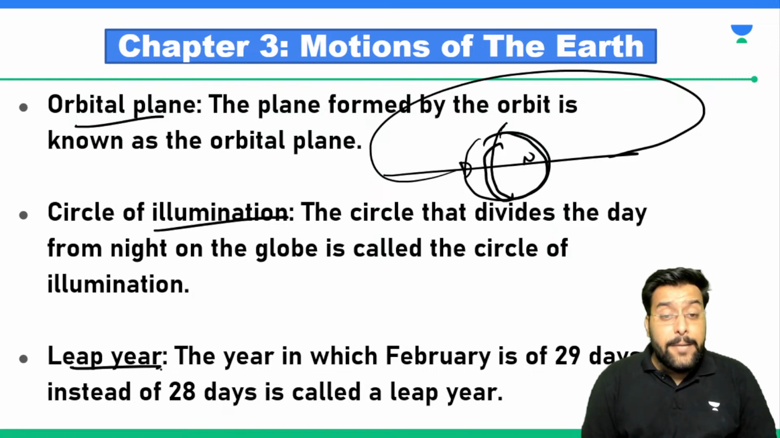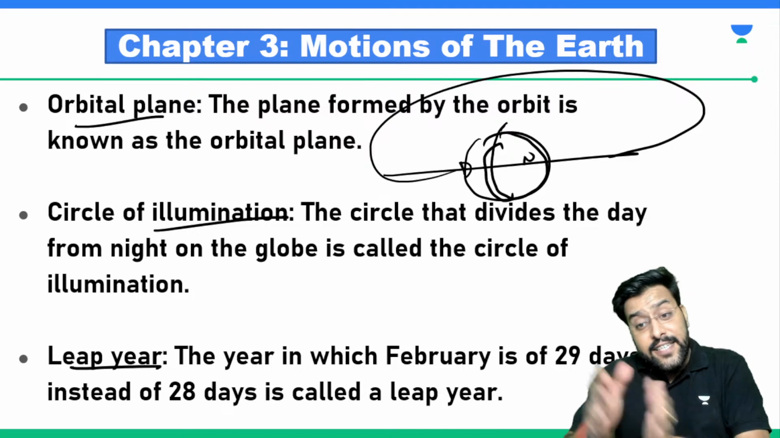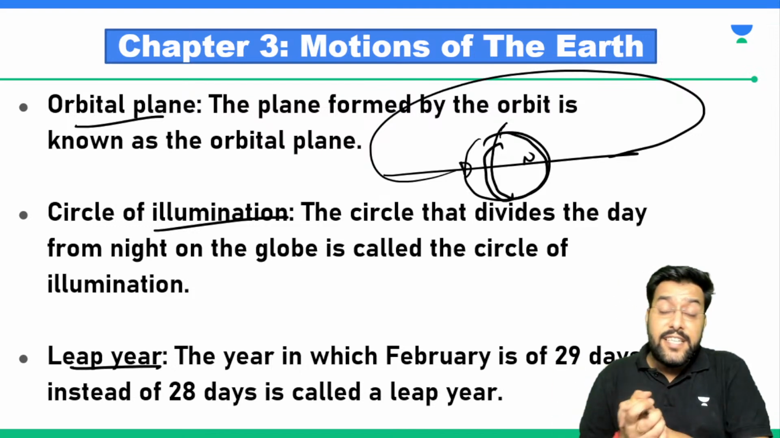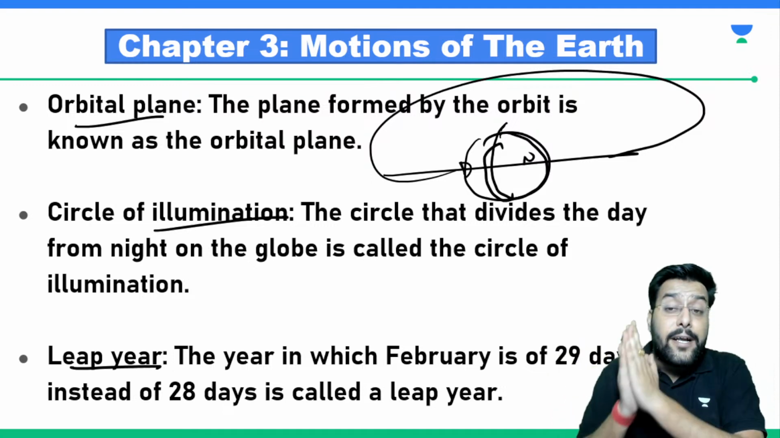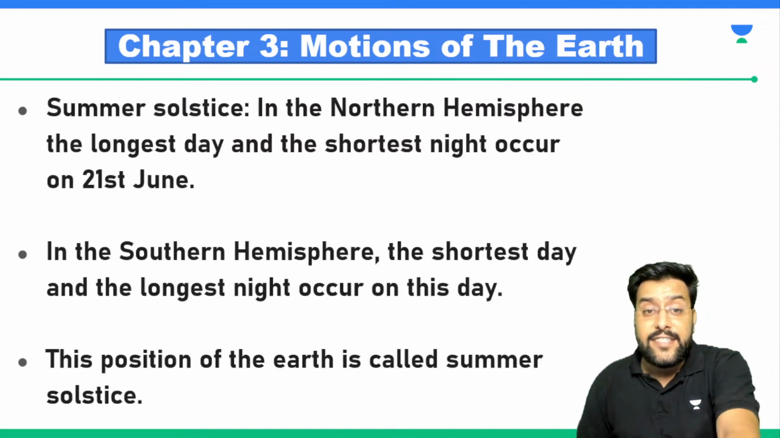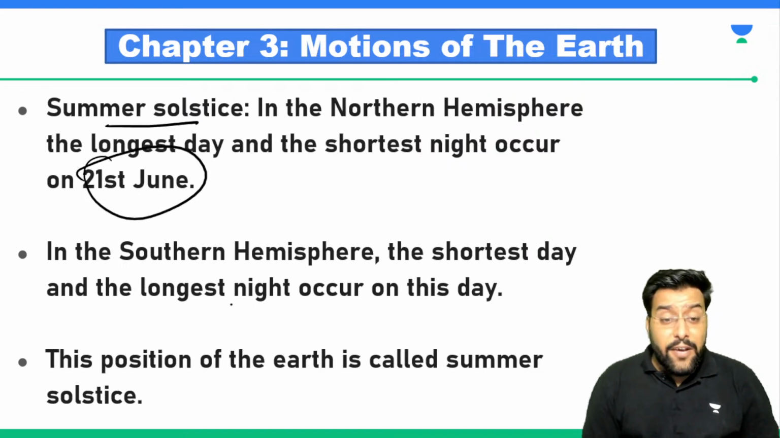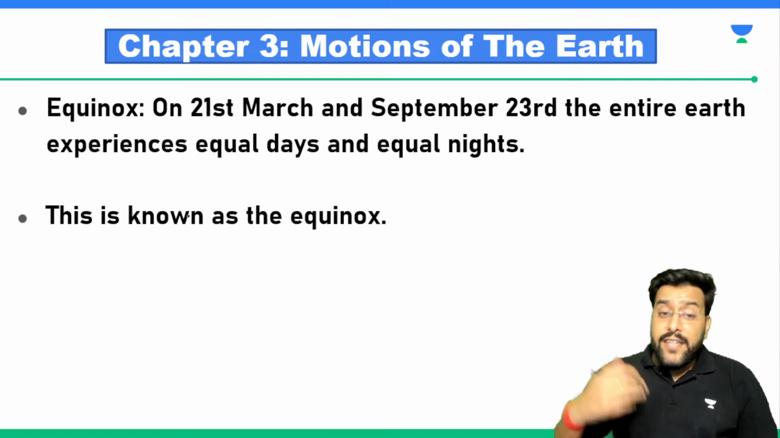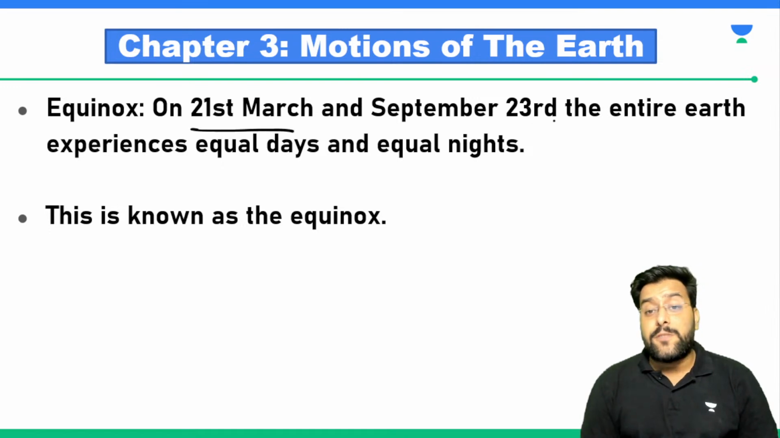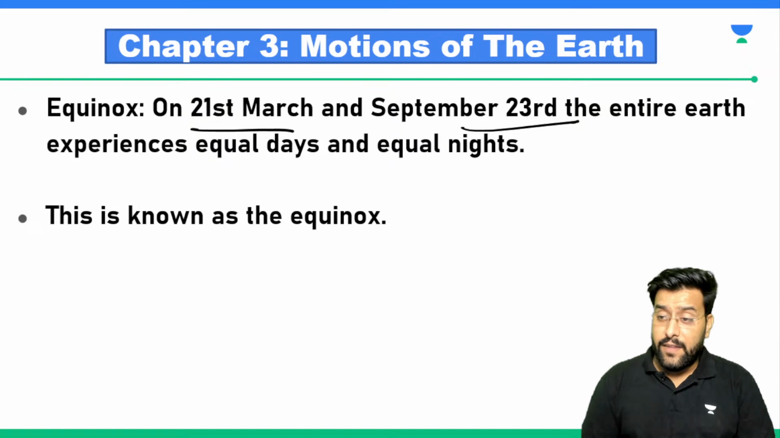We talked about leap year. Because earth takes 365 days and 6 hours, we tend to ignore these 6 hours for 4 years. But after 4 years, when they accumulate to make one complete day of 24 hours, we call it a leap year. Then we have summer solstice, it is 21st June. Then we have winter solstice, it is 22nd December. Then equinox, one equinox is 21st March and one is on 23rd September, when days and nights are equal.